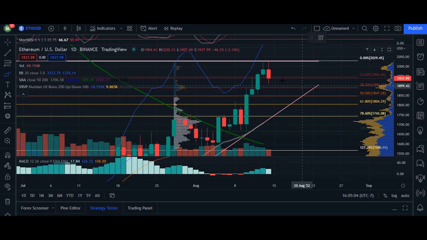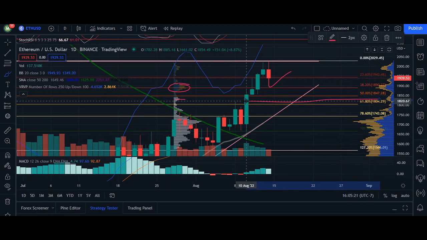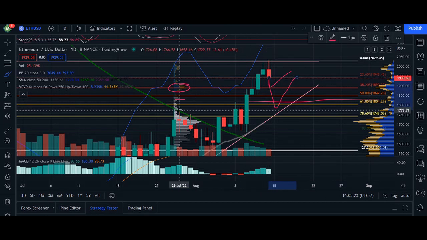So price, if it does come back down, depending on the current and the momentum, we may find some support roughly around the 38. Okay, 38 support right here. If not the 38 support, we can see just slightly below 50 at 1831. Again, 1831 coming up, or here, just below 61%. Again, this is a little bit more volume at this dollar amount at 1770.